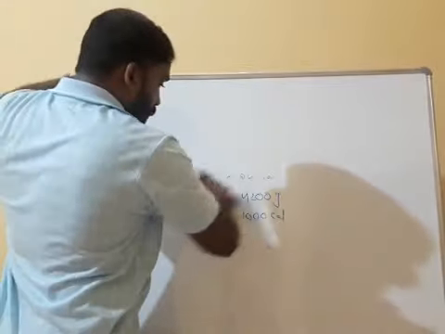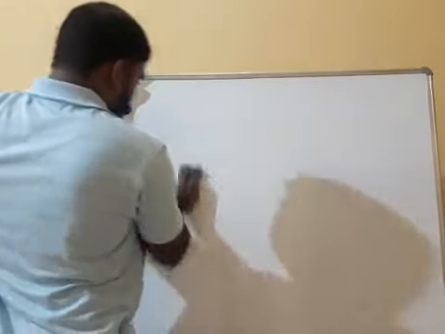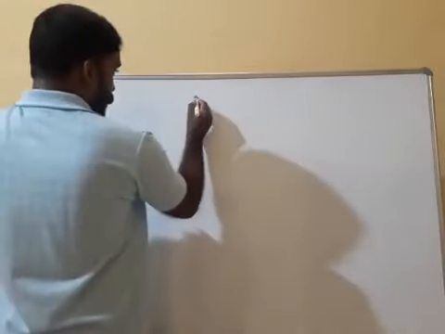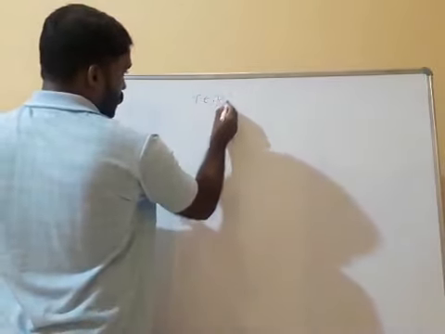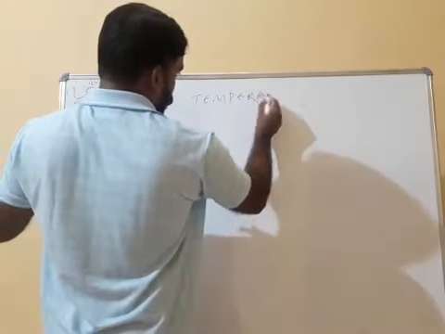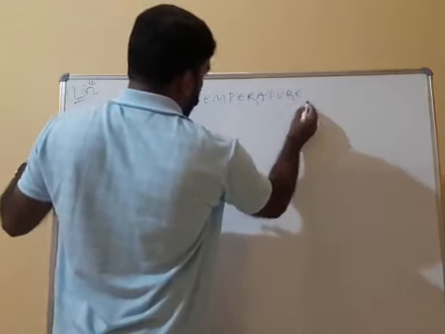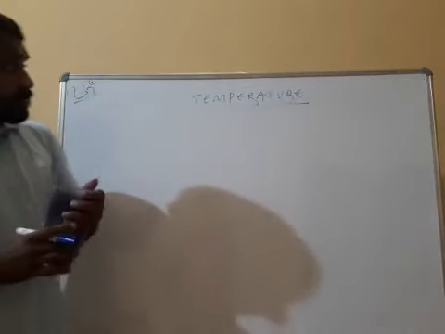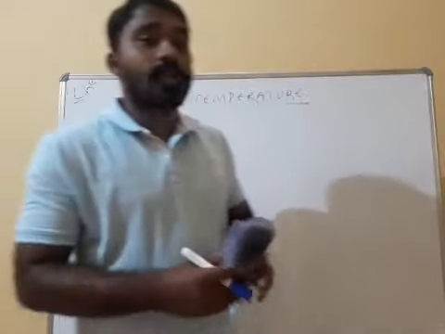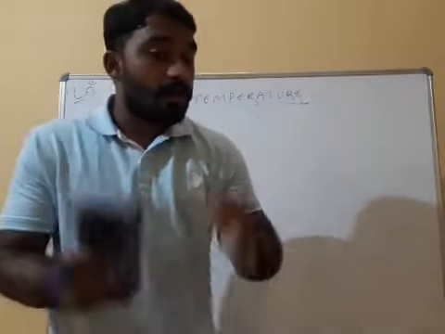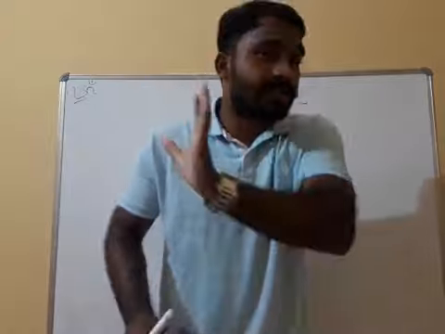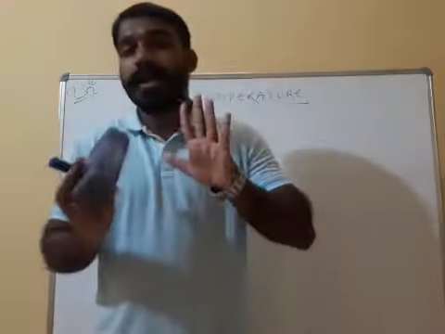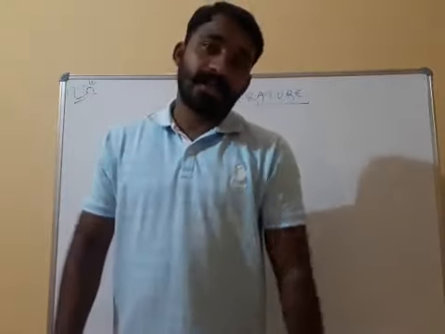Next term is temperature. How heat and temperature are related, that also I will tell. Understood? So temperature means the degree of hotness and coldness of a body. The degree of hotness and coldness of a body is called temperature.